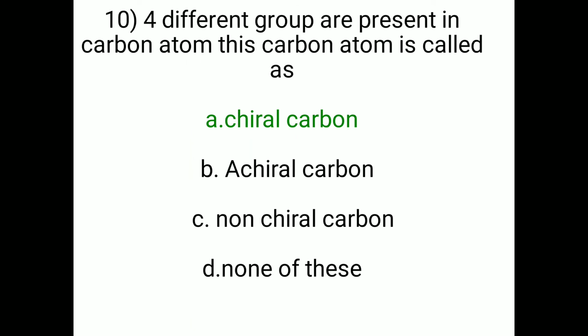Then question number 10. Four different groups are present on a carbon atom. This carbon atom is known as option A. Chiral carbon, B. Achiral carbon, C. Non-chiral carbon, D. None of these. The correct option is A. Chiral carbon. The statement of chiral carbon: the carbon in which four different groups are present, this carbon atom is called chiral carbon.